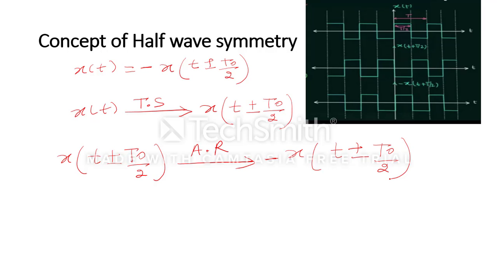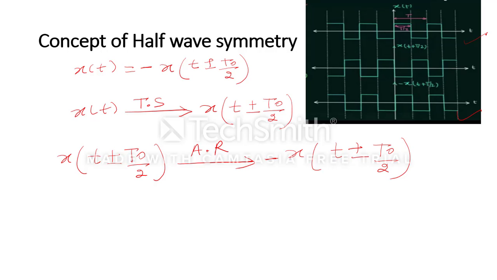We can see over here in this waveform, if x(t) signal is there, this is the time period, capital T, and obviously T0 by 2 will be half of this. Here we are doing x(t plus T by 2), meaning we are doing a left shift. So this waveform is shifting towards the left side by half of the period. Then we are doing amplitude reversal, so positive becomes negative and negative becomes positive. We can see that this waveform is the same as the original waveform. That's why we can say that this follows half-wave symmetry.